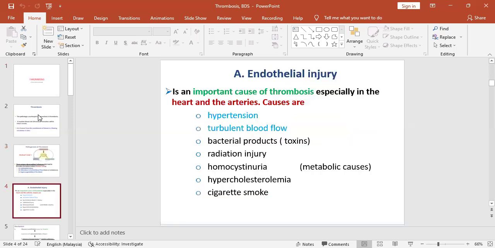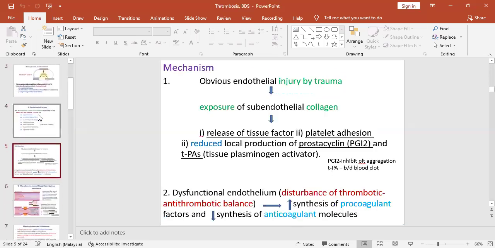Coming to endothelial injury, the important causes of endothelial injury are listed here. They include hypertension, turbulent blood flow, toxins, radiation injury, homocystinuria, hypercholesterolemia, and cigarette smoking. What exactly happens when there is endothelial injury is there is exposure of subendothelial collagen.